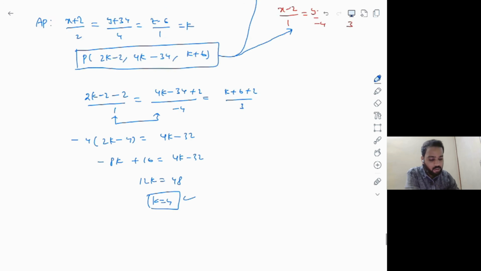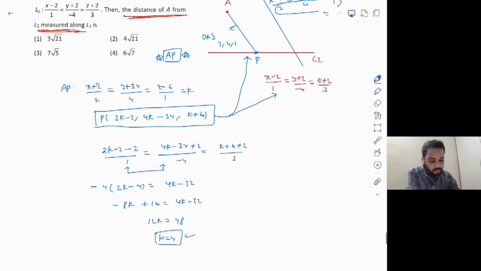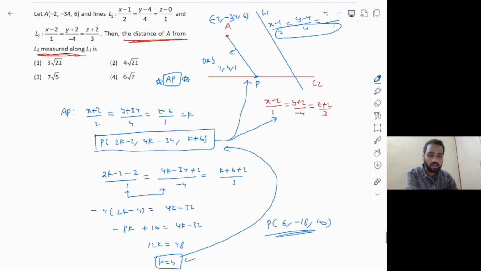Okay. So finally, we have got the value of k here. And why do we need the value of k? Because once you know k, you can substitute back in the point P to obtain it. So point P is going to be 8 minus 2, which is 6, and 16 minus 34, which will be minus 18, and 4 plus 6, which is 10. So now you have the point P with you directly.